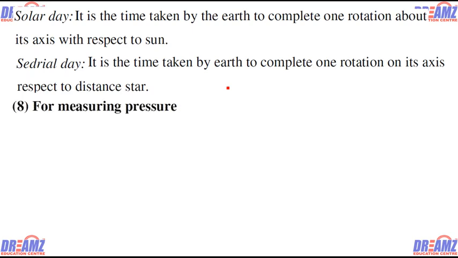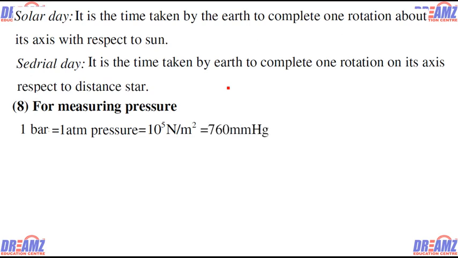For measuring pressure we have one bar. We know atmospheric pressure, which we have discussed in Boyle's law, and bar is the unit. One bar means one atmospheric pressure, that is 10 to the power 5 Newton per meter square, or 10 to the power 5 Pascal. The exact value is 1.013 into 10 to the power 5 Newton per meter square, but you can round off to 10 to the power 5 Newton per meter square.